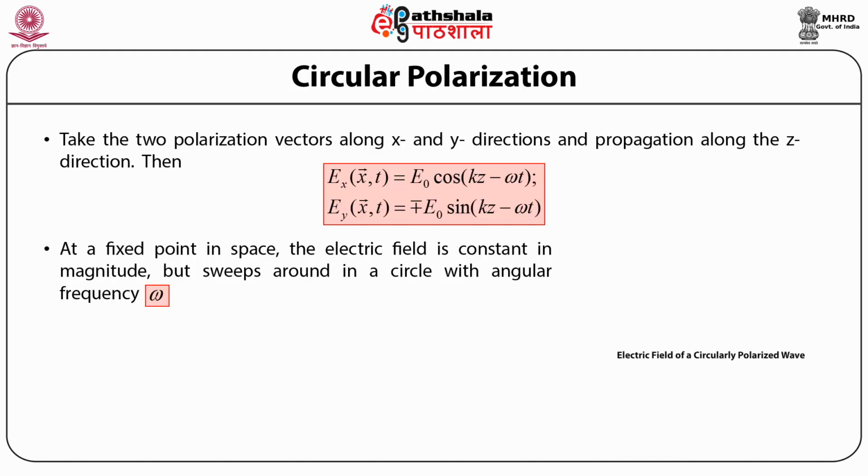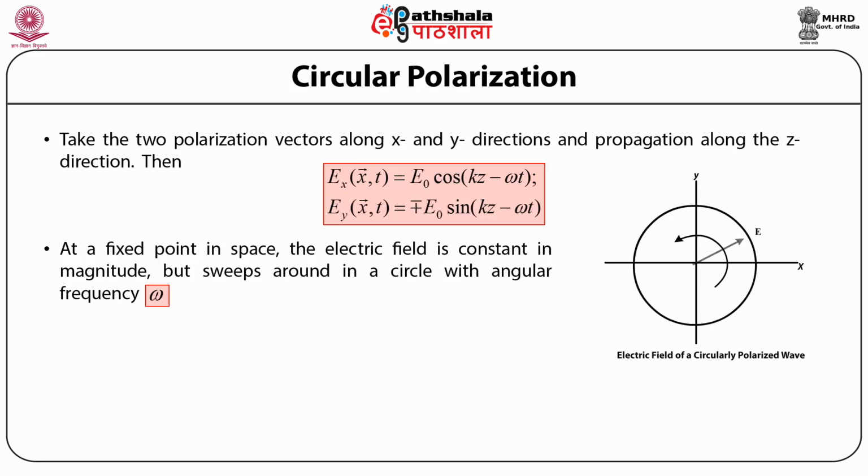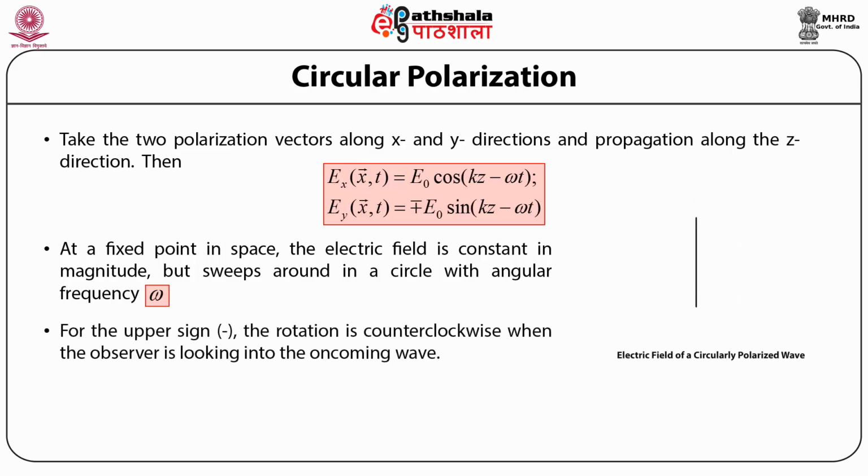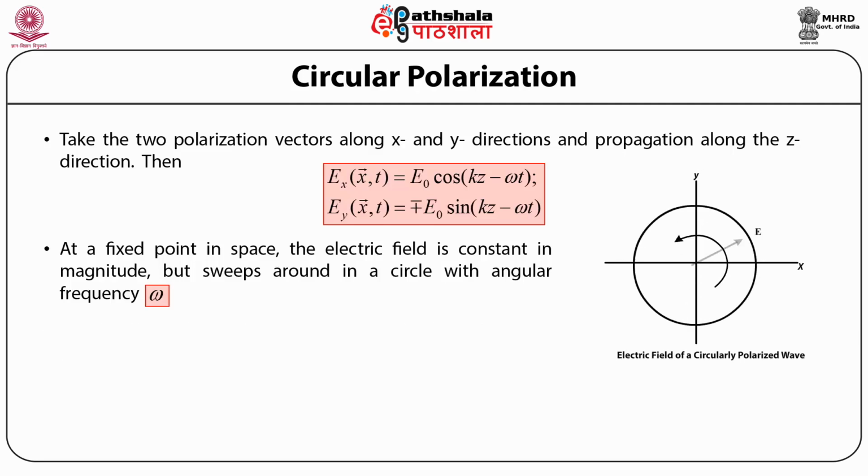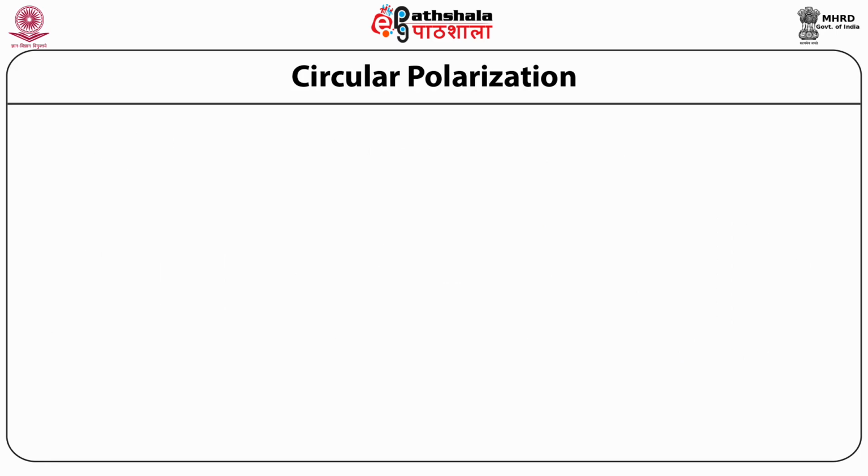Now, in case of the y component of the real or the physical electric field, E subscript y, the negative sign denotes the rotation of the electric field vector in the counterclockwise direction when the observer is looking into an oncoming wave, while this is referred to as the left circularly polarized light, and in terms of the particle physics, this is said to possess positive helicity.